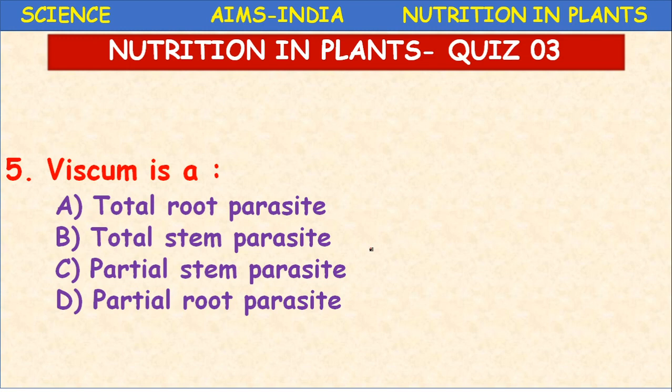What is the right option? Viscum is a... So I am giving a clue. It is a partial parasite. Partial parasite or total parasite? It is also a partial stem parasite. Viscum is a partial stem parasite. Mistletoe, okay, it is a partial stem parasite. So the two names are there.